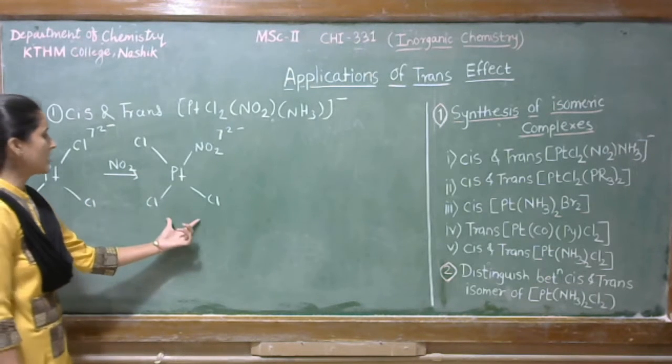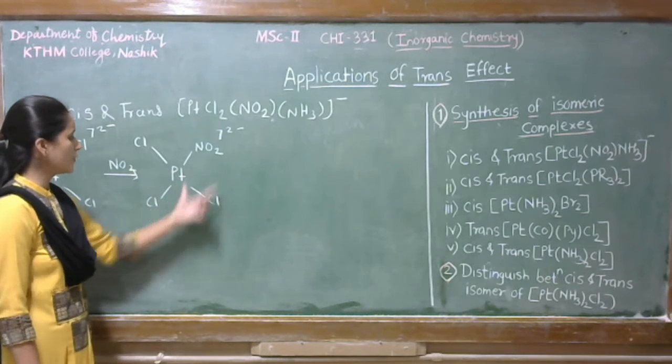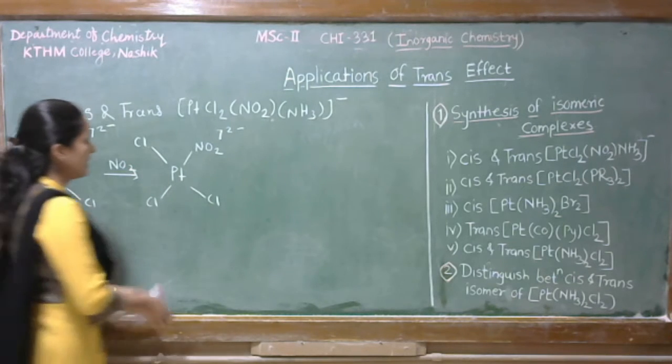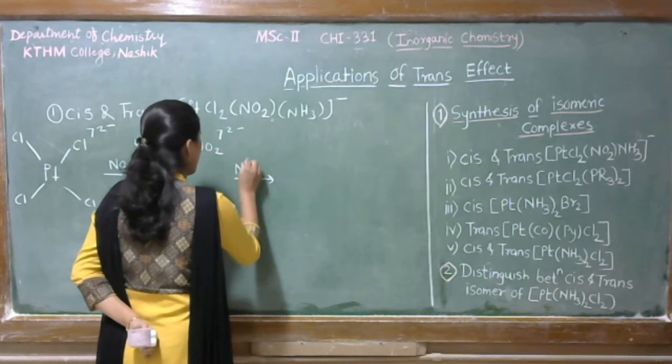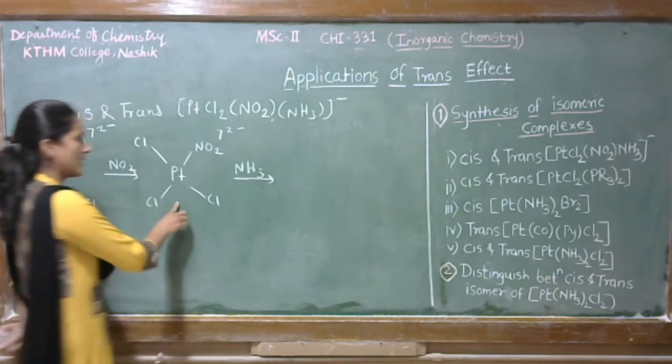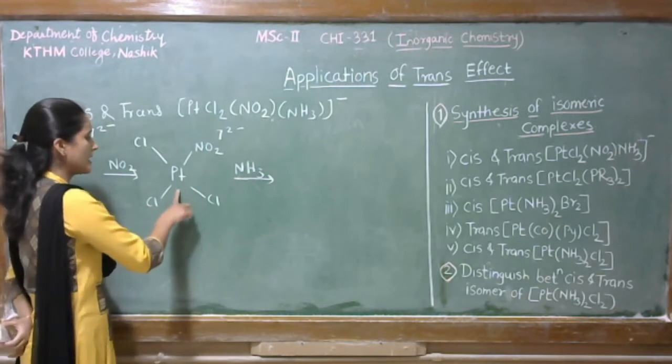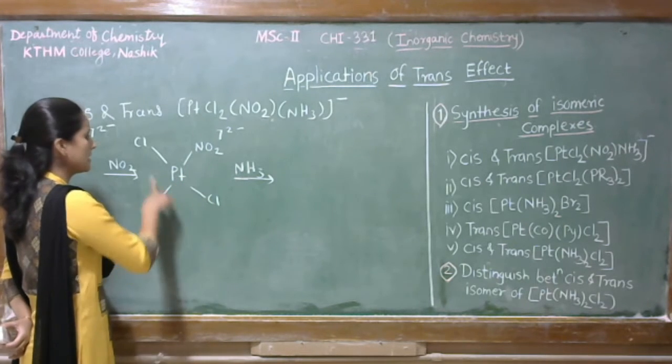So we get such a type of isomer, that is Pt with NO2, Cl, Cl and Cl. When again we treat NH3 with this isomer, that is [Pt(NO2)Cl3]2⁻.